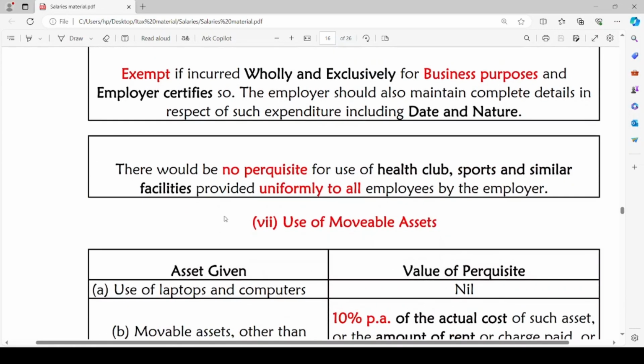There would be no perquisite for use of health club, sports and similar facilities provided uniformly to all the employees by the employer. There will be no perquisite if the employer uniformly provides to all employees any expenditure incurred on the health club, sports and similar facilities.